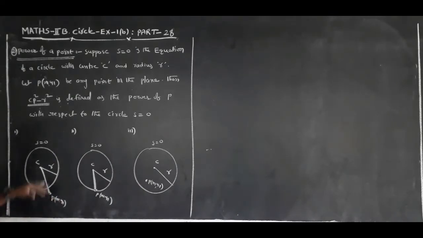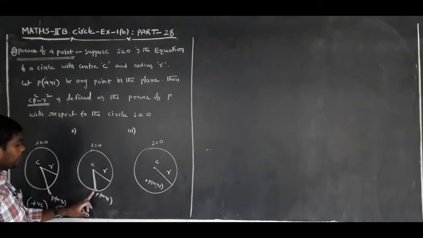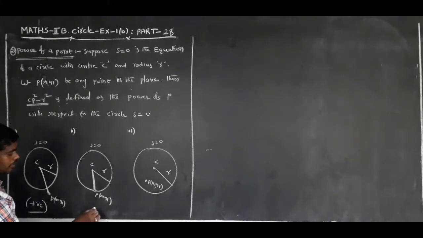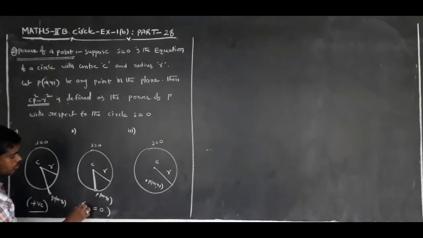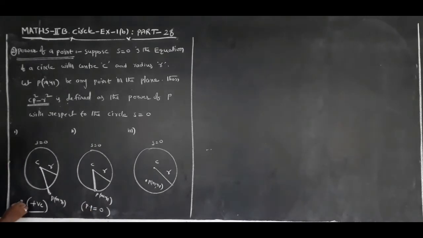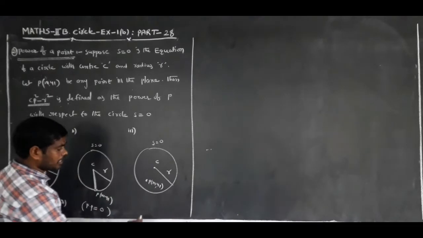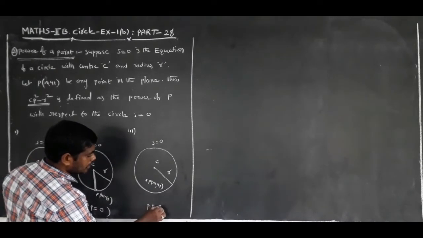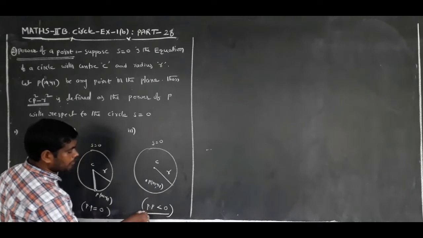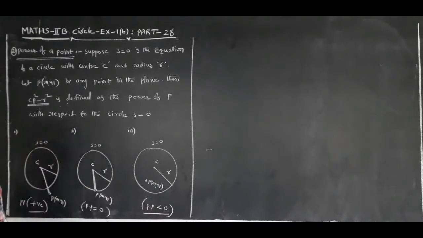Suppose P is a point exterior to the circle, the power of the point is positive. If P(x1, y1) is a point that lies on the circle, the power of the point is equal to 0. Suppose P(x1, y1) is a point interior to the circle, the power of the point is less than 0.